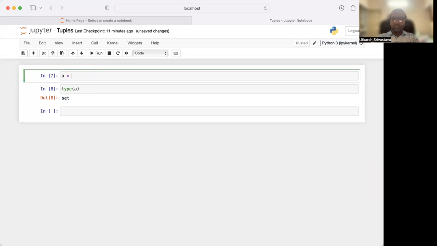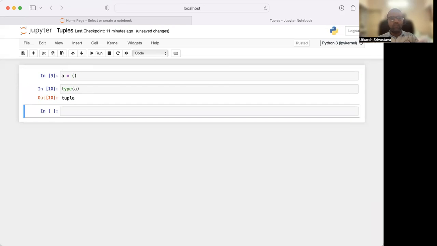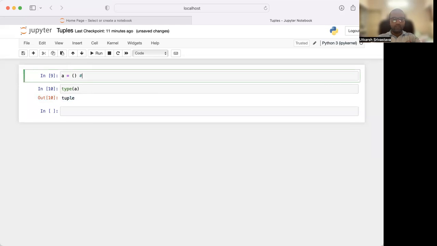Now tuple. How is a tuple represented? A tuple is represented in parentheses, or round brackets. So if you run this, it will give you a tuple. It is an empty tuple.